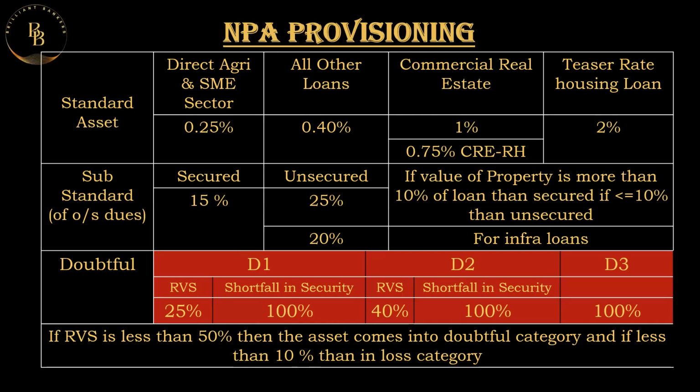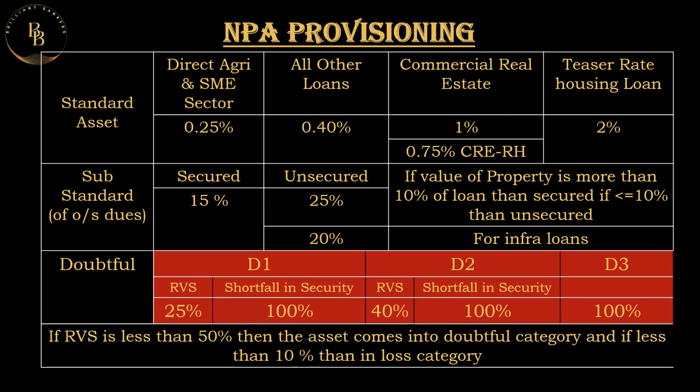So the value of the property is 10 lakh. We take 2,50,000 as provision, and the remaining NPA, whatever the amount be, is to be kept as a shortfall. So in this case, 25% of realizable property and 100% of the shortfall in the security is to be kept in doubtful 1. In doubtful 2, it is 40% of the realizable value of the security and 100% of the shortfall. In the case of doubtful 3 assets, 100% of any amount is to be kept as a provision.